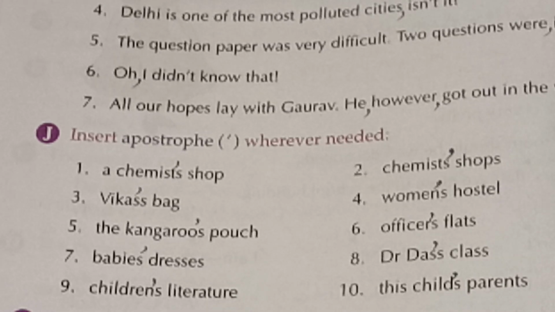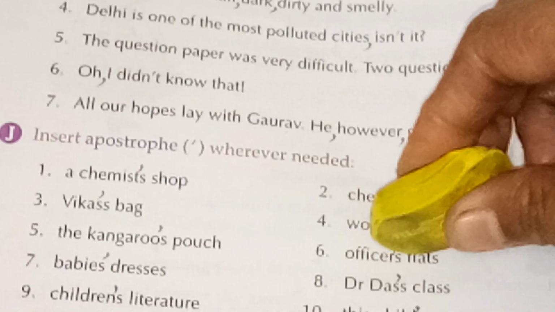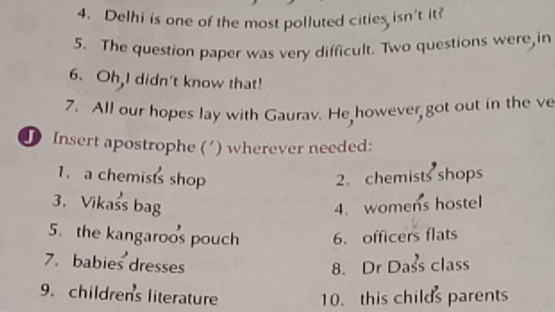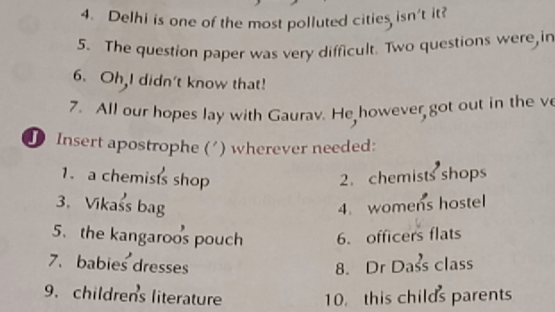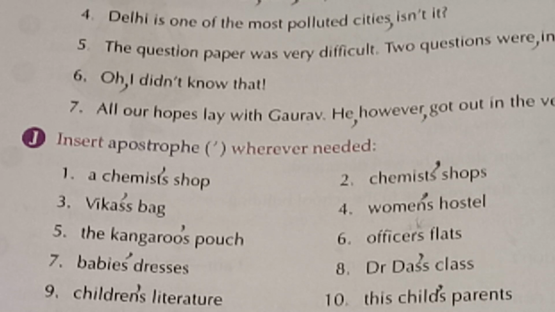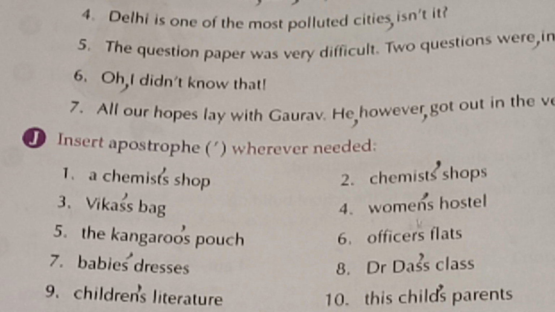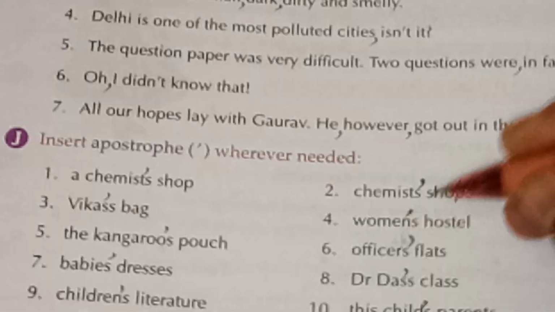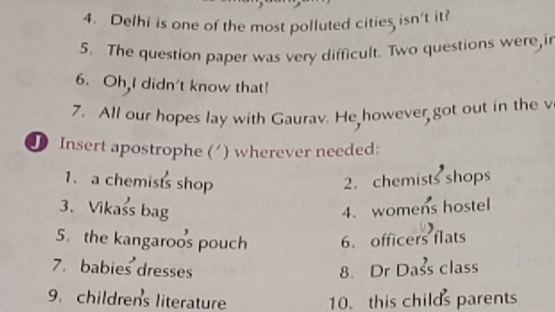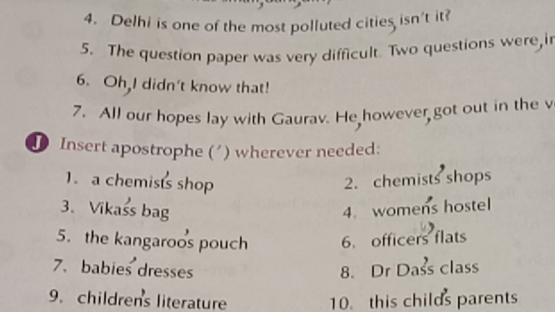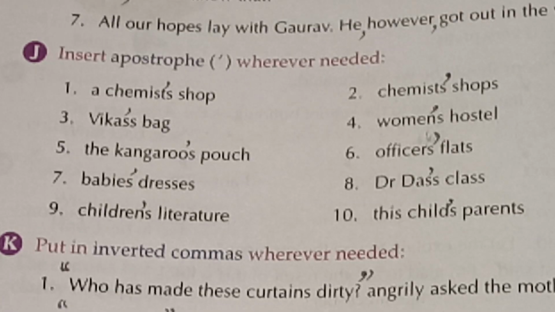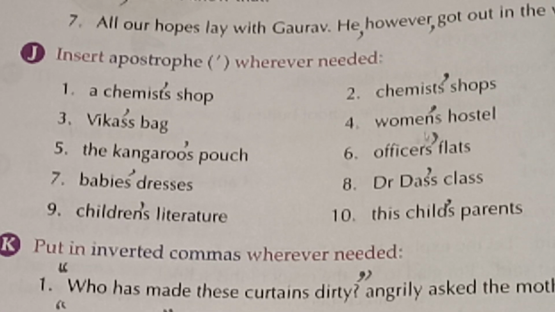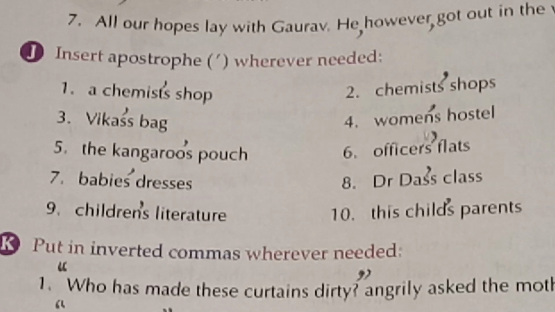See, this is done wrong. Here it should come after S. See, flats are plural, so officers should also be plural. So here it will come after S. Then baby's dresses, after S. It's a plural. Dr. Das's class, between two S's. Then children's literature, after N. Then this child's parents, after D.